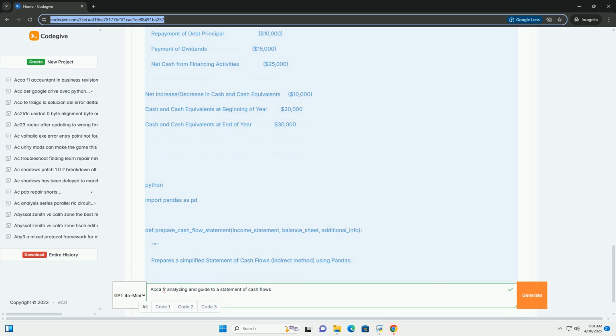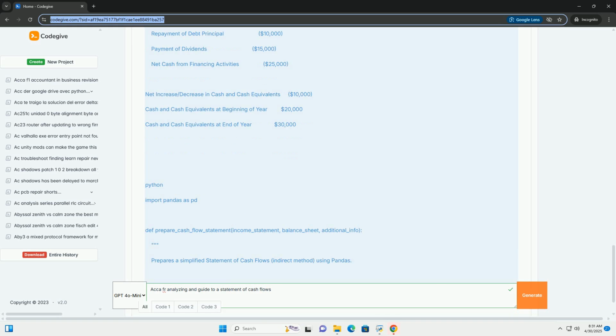Illustrative example, detailed: Sample financial statements, balance sheet, income statement, Step-by-step SCF preparation, indirect method. 7. Code example, Python: Automating calculations and presentation, pandas, potentially other libraries, Data input and output, Error handling. 8. Conclusion and further resources.